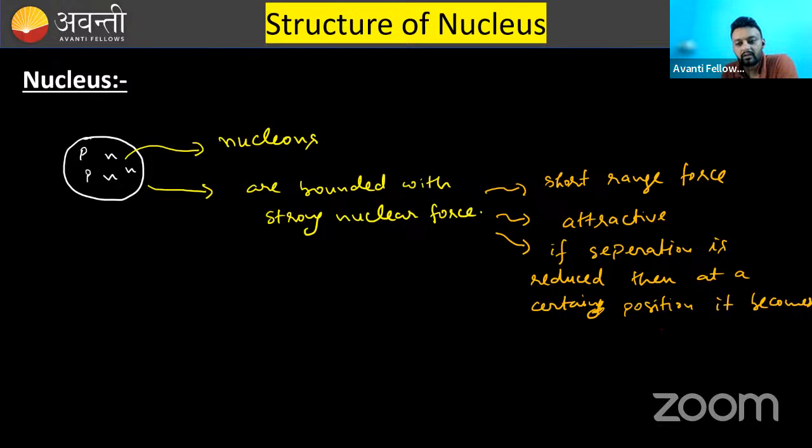Mark my word, it becomes repulsive. So if anyone asks what the nature of nuclear force is, it is attractive. But if you decrease the separation between two nucleons by a large amount, then at a certain distance it becomes repulsive in nature as well.